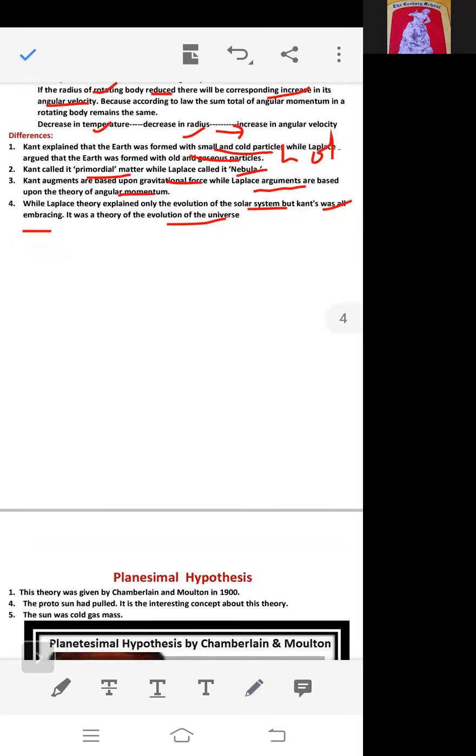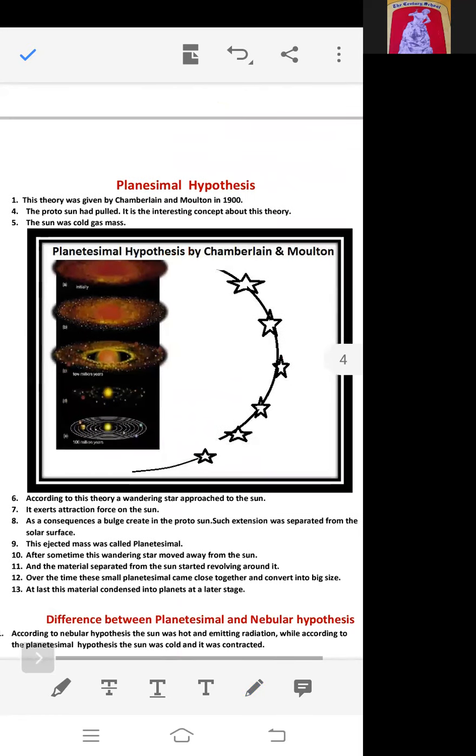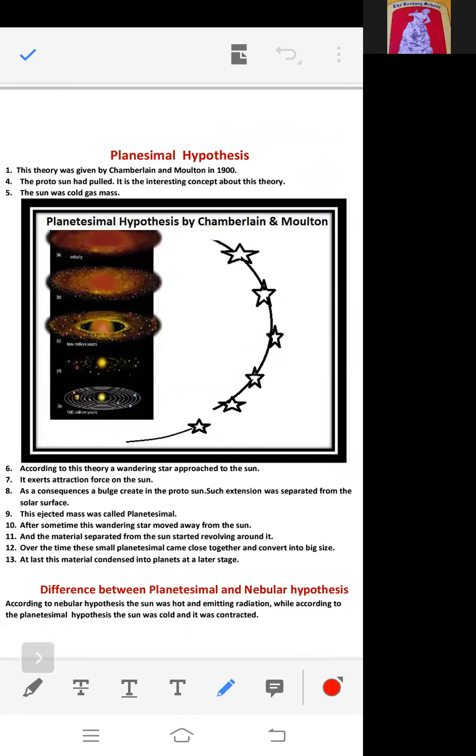Now coming to the next theory, the planetesimal hypothesis. The planetesimal hypothesis was given by Chamberlain and Moulton in 1900, right? Just as Kant used primordial and Laplace used nebula, Chamberlain and Moulton used the name protosun for the initial matter.